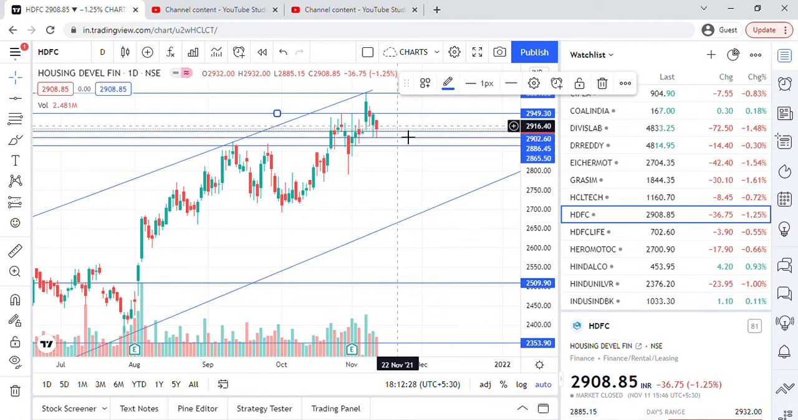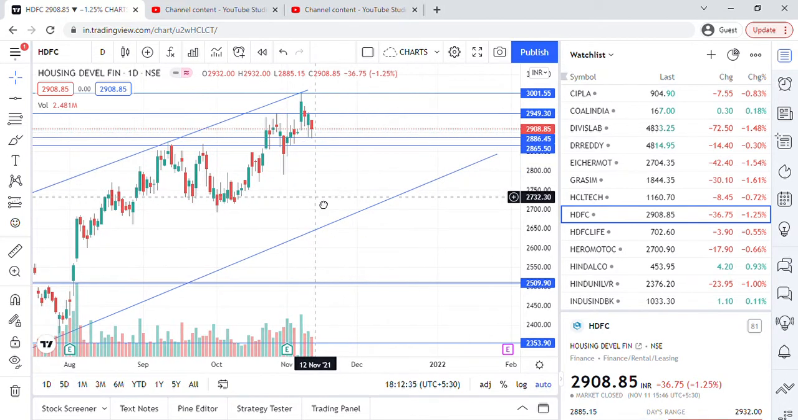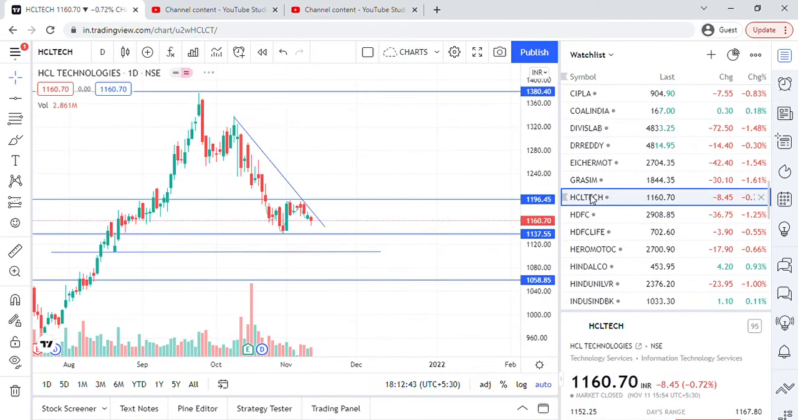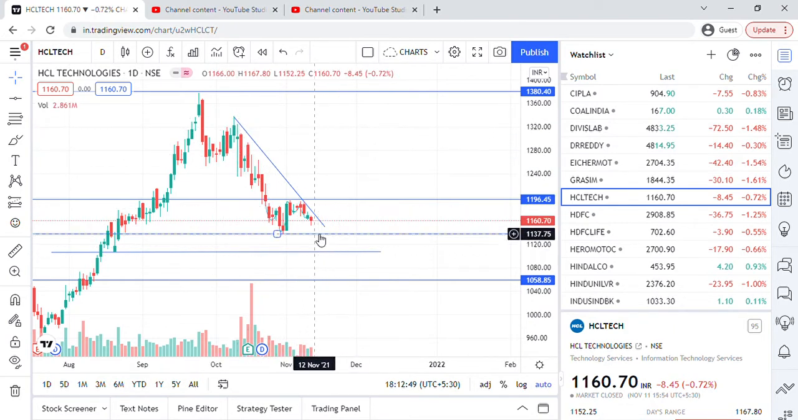So I'm removing this one. So guys, let's see how it will perform tomorrow. We will again analyze this one, and let's go back to the previous charts which we have already analyzed. SCL Tech, as I already told you, it is following this line and still away from 1138.